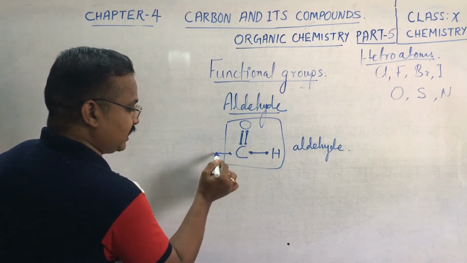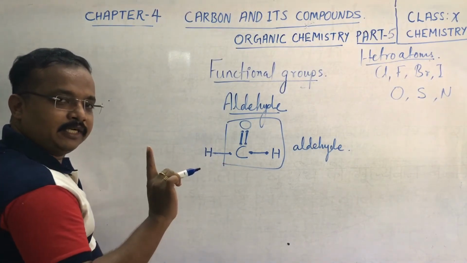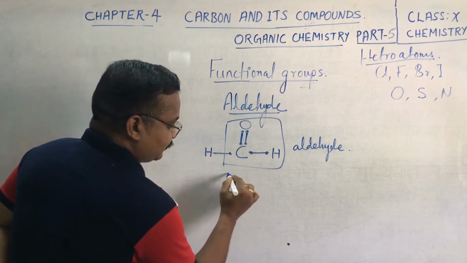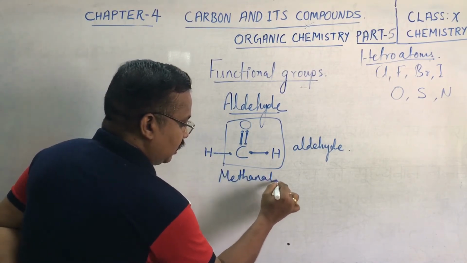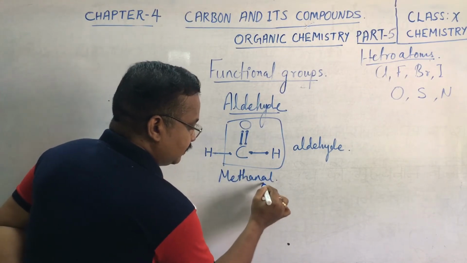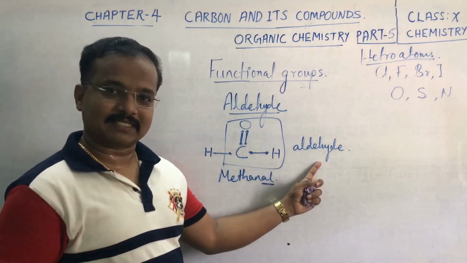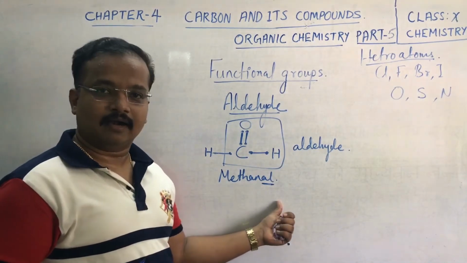If it is attached to simply a hydrogen, we get the first type of aldehyde, that is methanal. This al represents the aldehyde group present in it. Instead of methane, we write it as methanal.